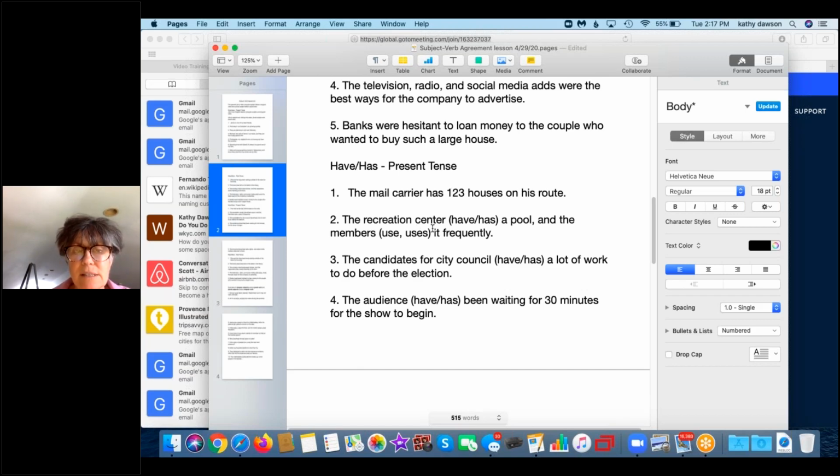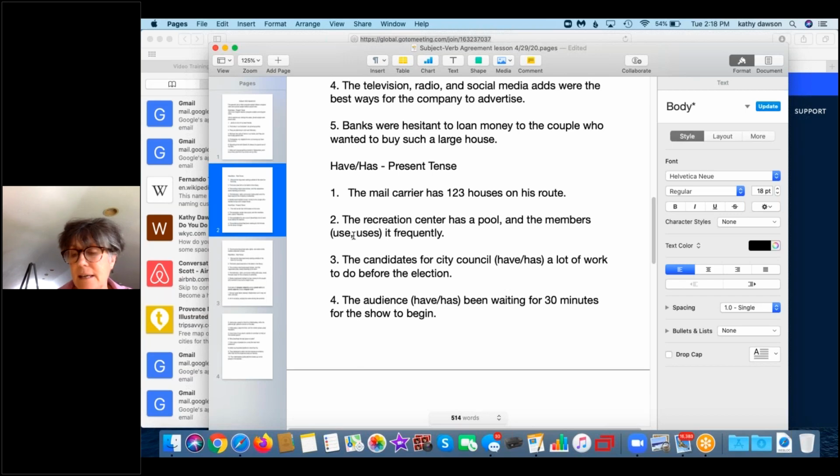The recreation center have or has a pool, and the members use it frequently. Now here we've got 2 different ones in the same sentence. The recreation center is one subject, so you get a singular verb, which is has. So the recreation center has a pool, and the members, plural, use it frequently.